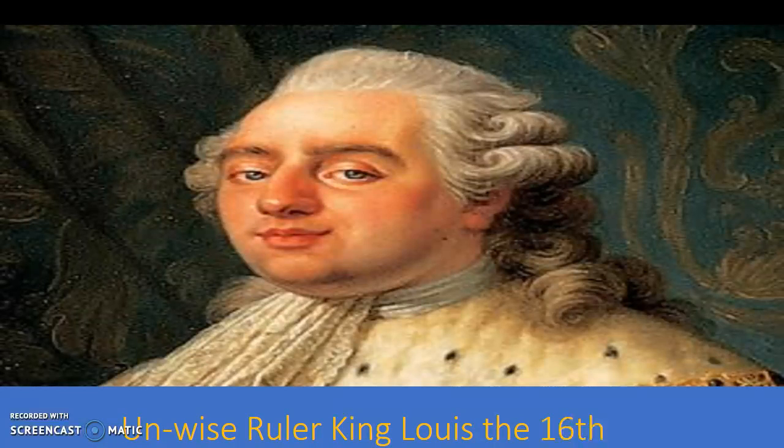One of the things that sparked the French Revolution was the ineffective ruler of France at that time, King Louis XVI. He was also known as King Louis the 16th in Roman numerals. King Louis came to power in the year of 1774 and ruled until the year of 1792. King Louis was a rather ineffective ruler, mainly due to his spending habits and failure to impose taxation on the higher class citizens of society. King Louis was later executed for treason in the year of 1793, which was exactly 1 year after his end of rule.